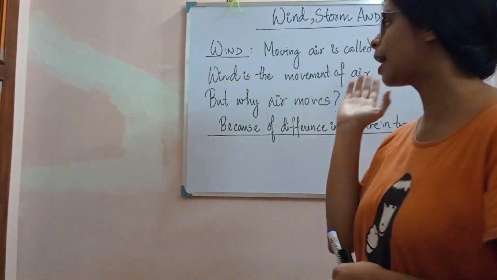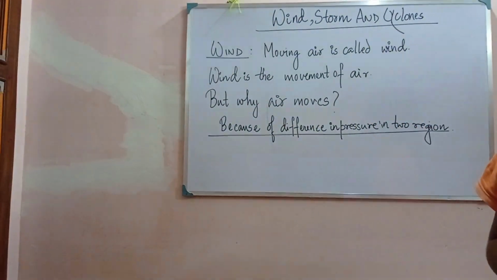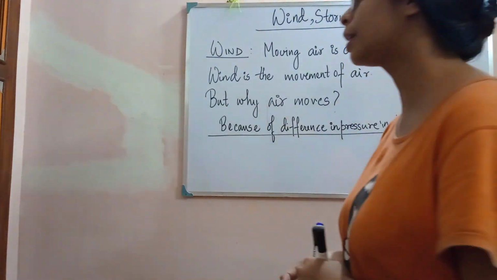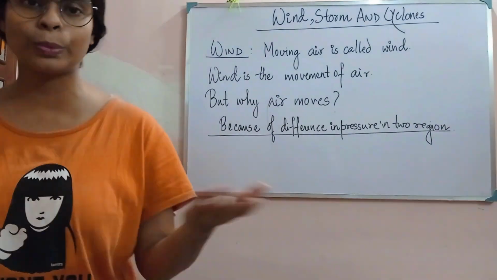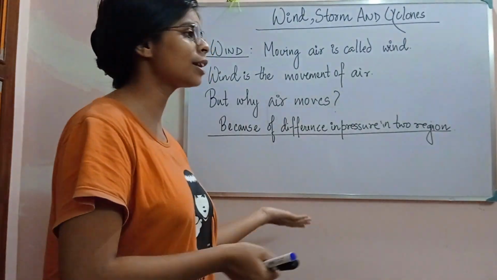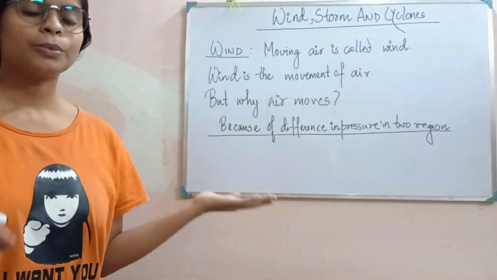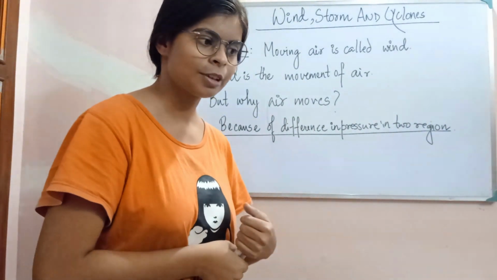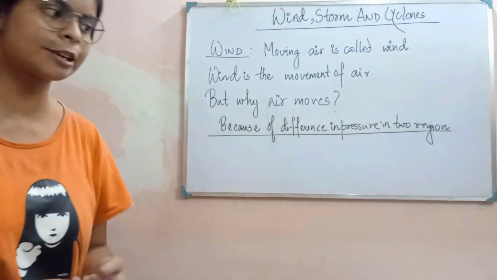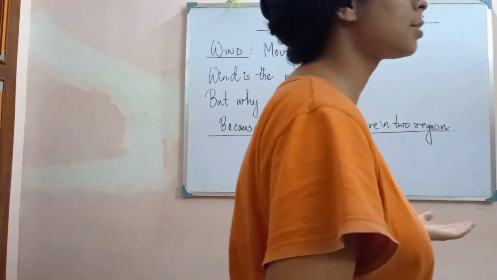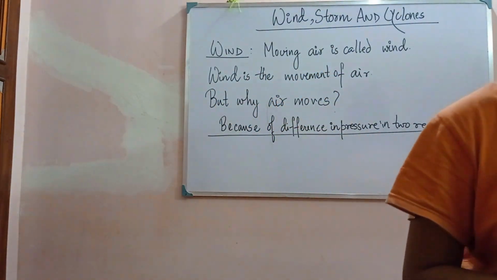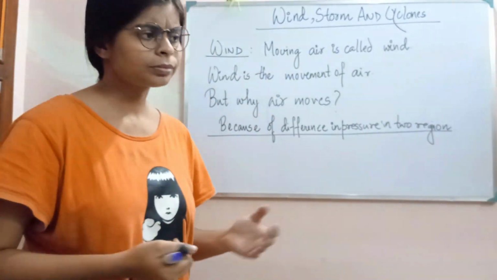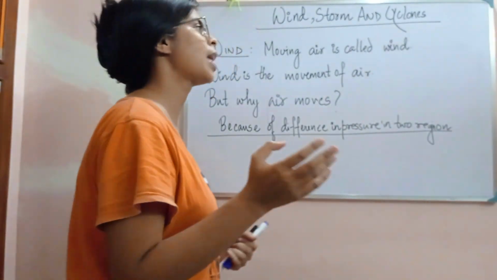So I have made a video, and as you know, we have started a chapter, Wind, Storm and Cyclone, and we have seen what wind is. First we have to know about wind, storm and cyclone, and what is the main component of this? The main component is air, and we know the characteristics of air: air exerts pressure. Warmer air is lighter than colder air, and warmer air always rises up. So these are a few characteristics.